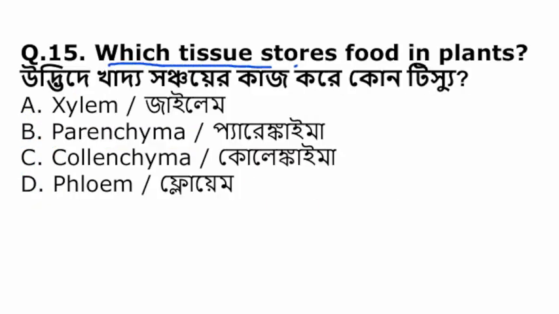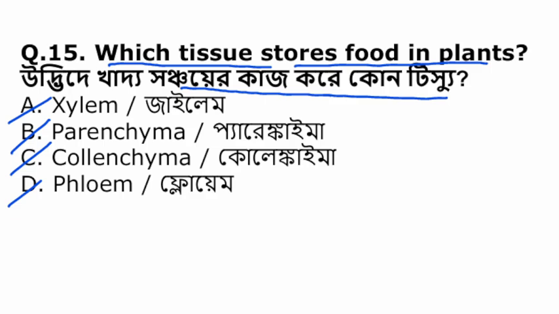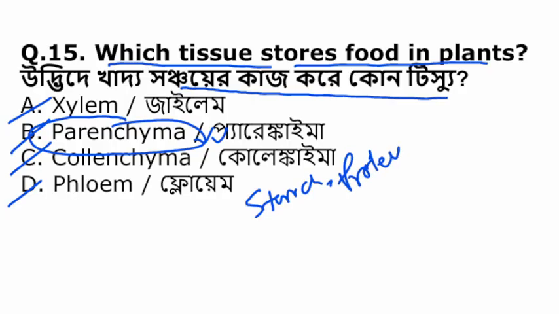Which tissue stores food in plants? উদ্ভিদের মধ্যে কোন কোষটা খাদ্য সঞ্চয়ে সাহায্য করে? Xylem, parenchyma, collenchyma, phloem. The tissue that stores food in plants is parenchyma, that stores starch, protein, oils, etc.